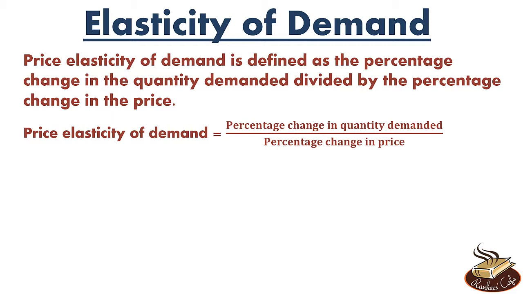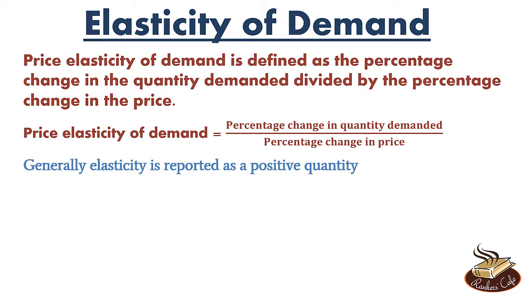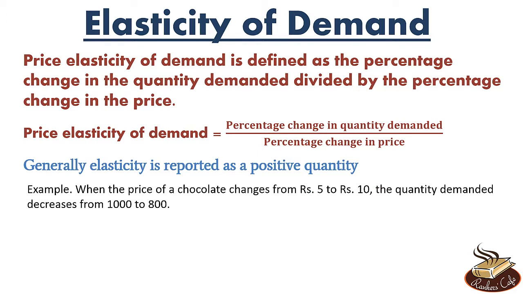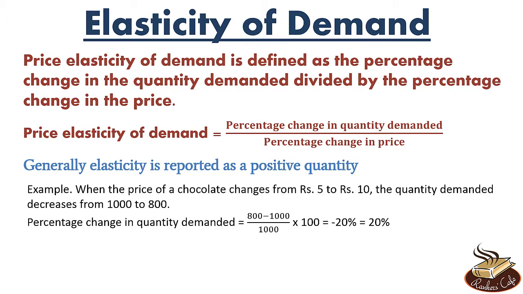However, we can ignore the negative sign. We don't need it. We can simply report the elasticity as positive. So let's say that when the price of chocolate changes from Rs 5 to Rs 10, the quantity demanded decreases from 1000 to 800. Then percentage change in quantity demanded is (800 minus 1000) by 1000 into 100, which is minus 20%. I hope you know this. Now we can drop the negative sign. So we get percentage change in quantity demanded as 20%.